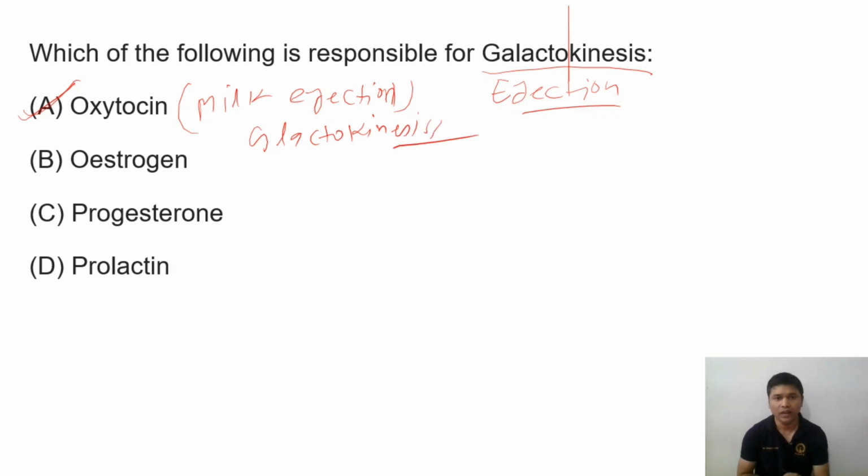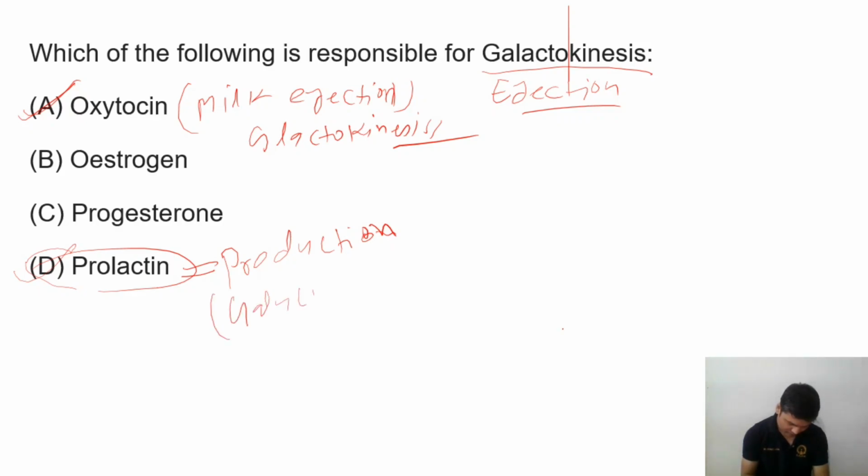Second thing is, what about prolactin? So prolactin is galactopoiesis. So we use the term galacto for milk, so milk production, or we can say galactopoiesis.